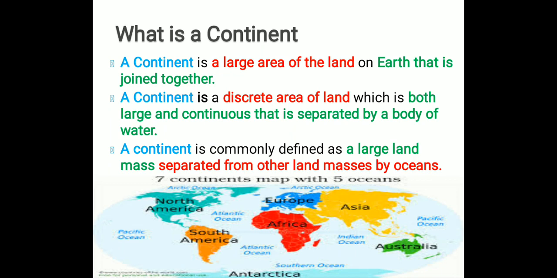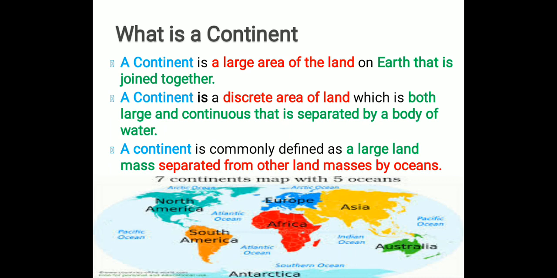A continent is commonly defined as a large land mass separated from other land masses by oceans. Because the ocean is in between the large landmasses, that is a continent.